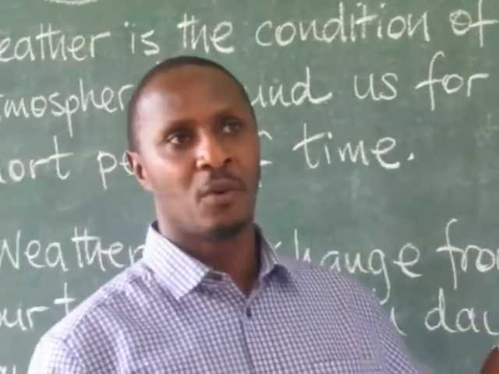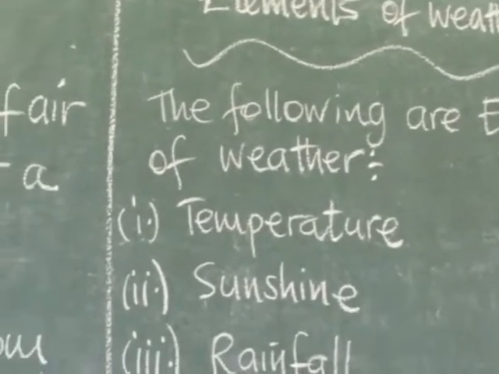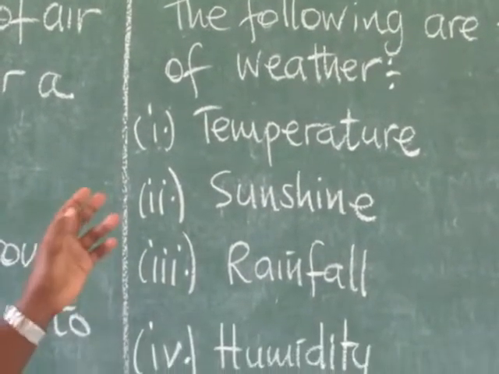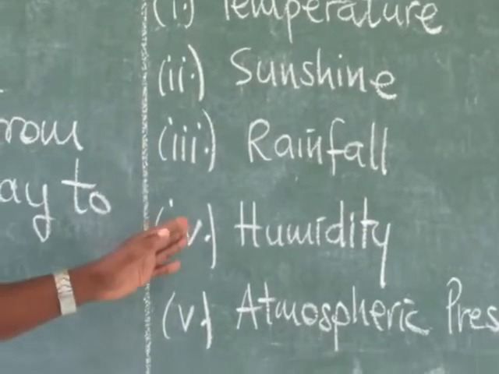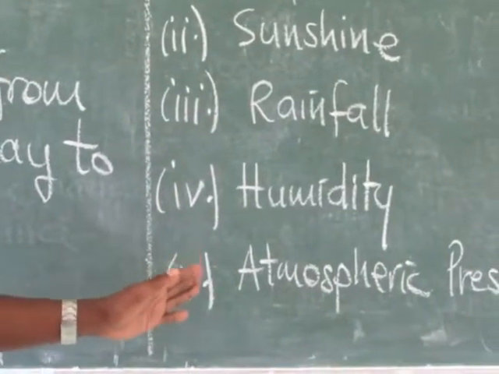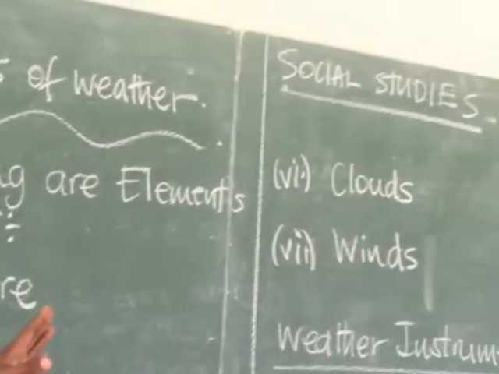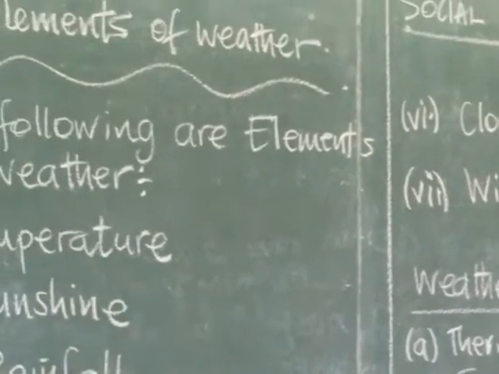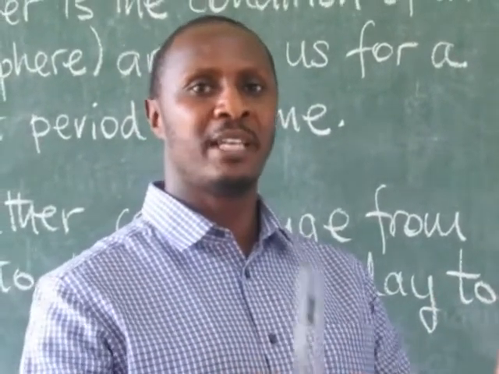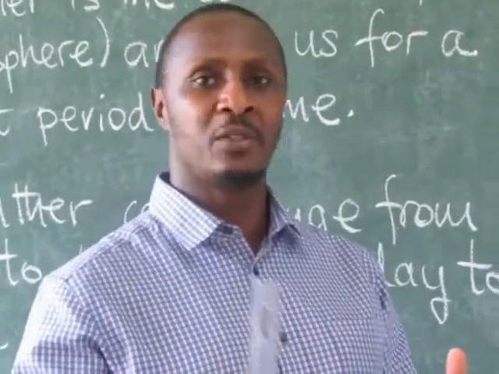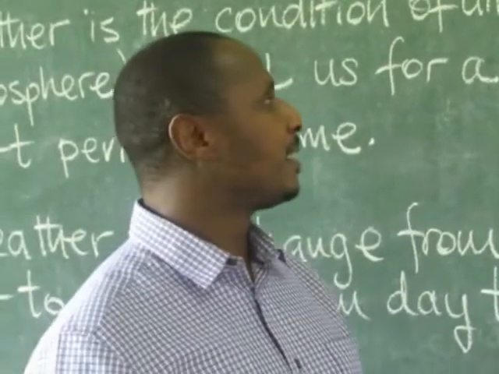Now, we have the elements of weather. Weather elements are as follows. We have the temperature, the sunshine, the rainfall, the humidity, the atmospheric pressure, clouds, and winds. The elements of weather can be observed every day, from morning to evening, or from day to day, or from hour to hour.